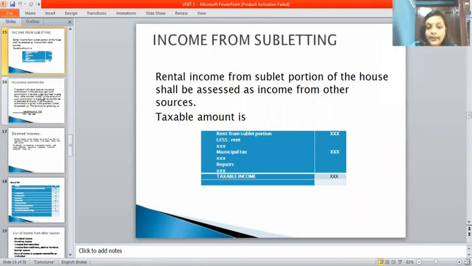So there is a format. The taxable amount is, first, rental income from the subletting portion, less rent, less municipal tax, repairs, and whatever remains after the deductions will come as taxable income from the subletting part. While doing a problem, we will get this also. One is the family pension part and the next one is the subletting part.